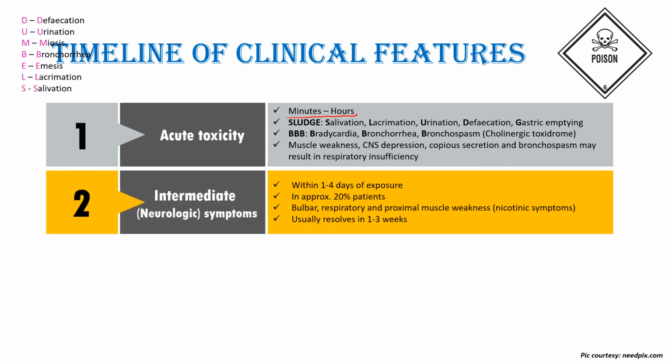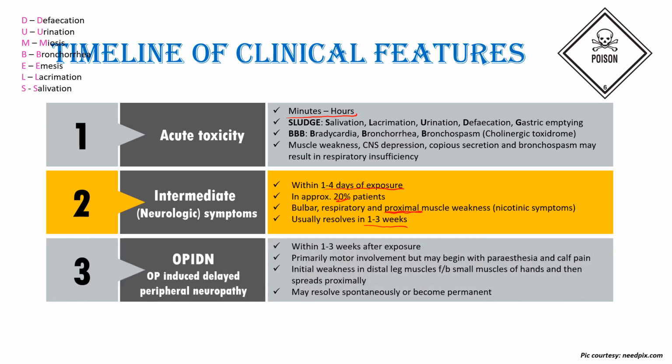Next is the intermediate or the neurological symptoms which occur within 1 to 4 days of exposure to organophosphates. These are seen in only around 20% of the patients. They are characterized by bulbar, respiratory and proximal muscle weakness. This is important. Myopathy generally involves the proximal aspect of the limb first. And this usually resolves in 1 to 3 weeks.